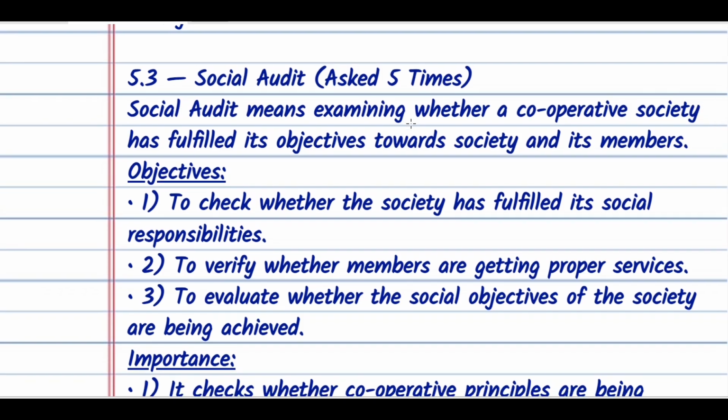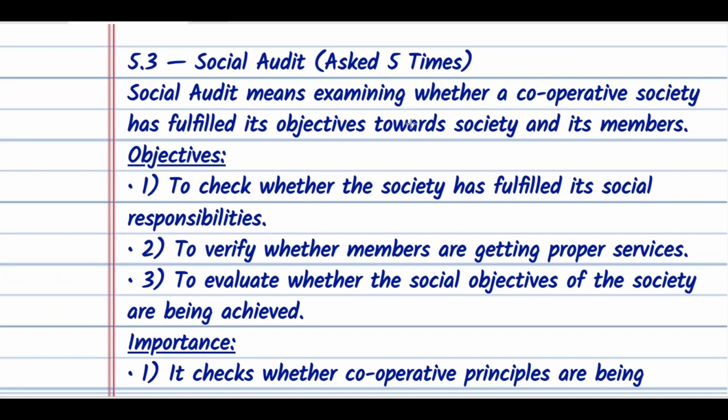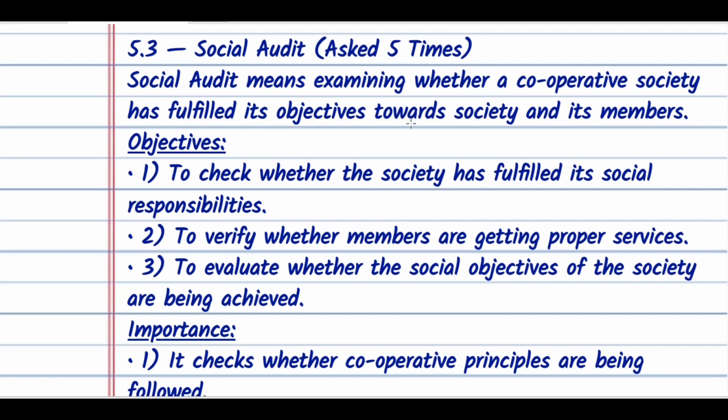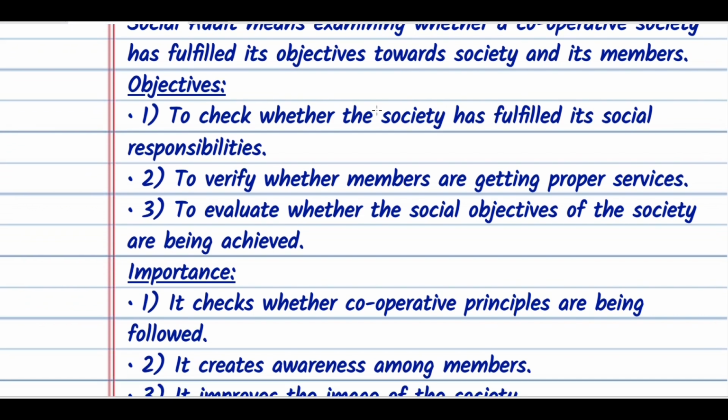Next, short notes: social audit. This has also been asked almost 5 times. Social audit means examining whether a cooperative society has fulfilled its objectives towards society or its members. So this is called social audit. Objectives, you must underline objectives.